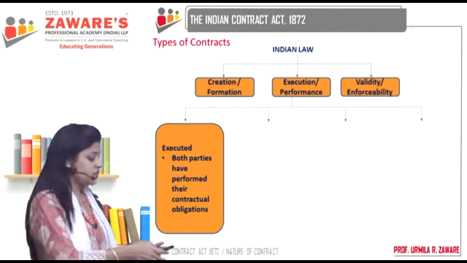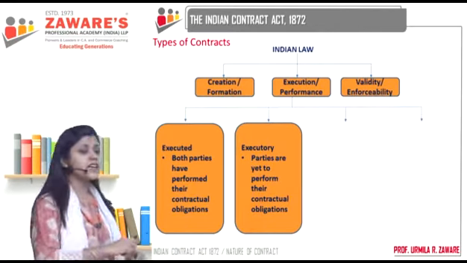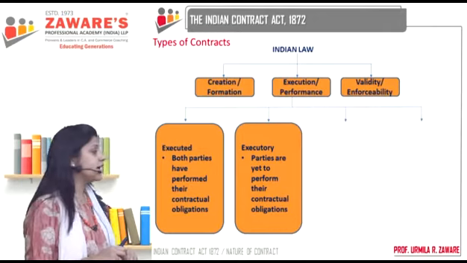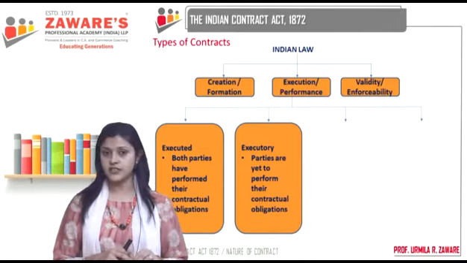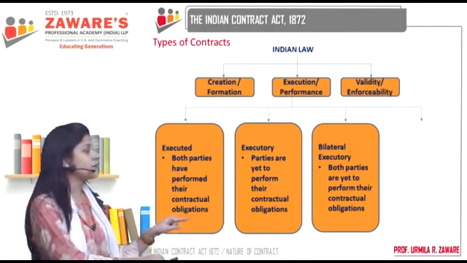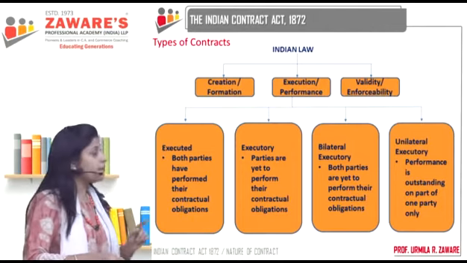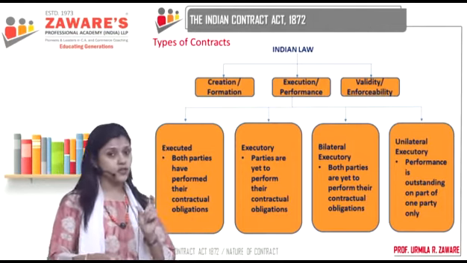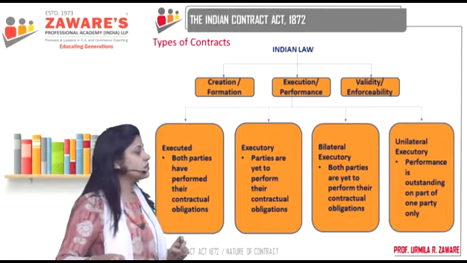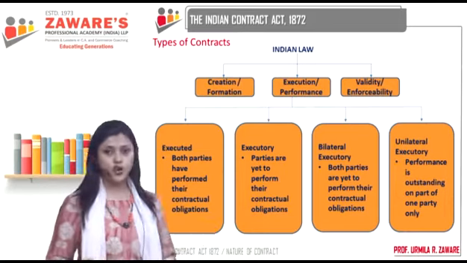Then second, you have executory contracts, where parties are yet to perform their contractual obligations. Now actually executory contracts itself are of 2 types, bilateral executory and unilateral executory. Bilateral, bi means 2, correct? So bilateral executory means where both the parties are yet to perform their contractual obligations.